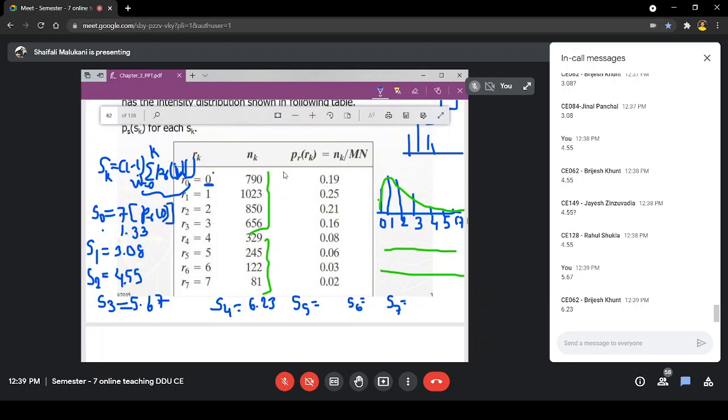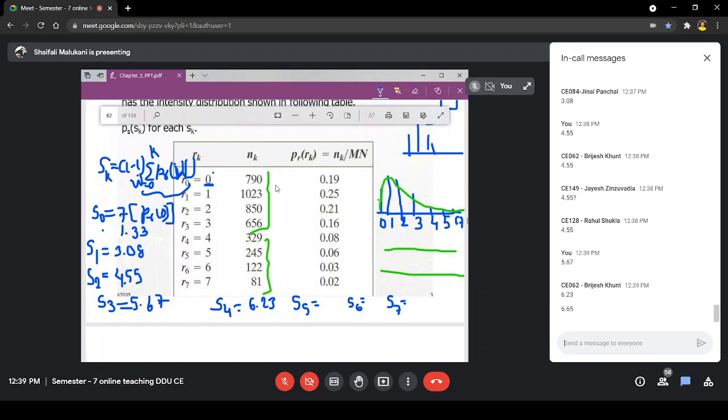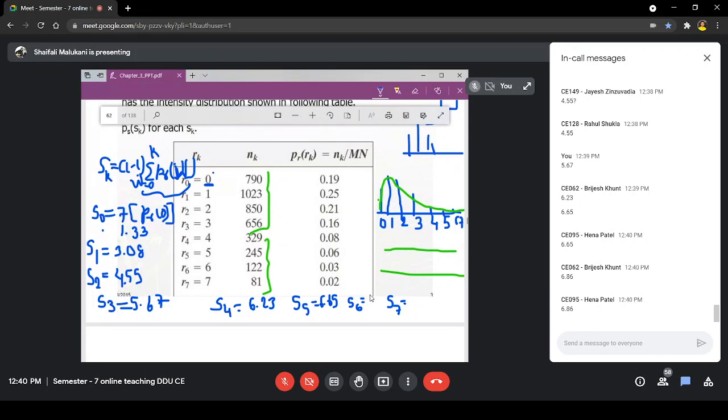6.23, then 6.65, okay, then 6.86. What about S7?